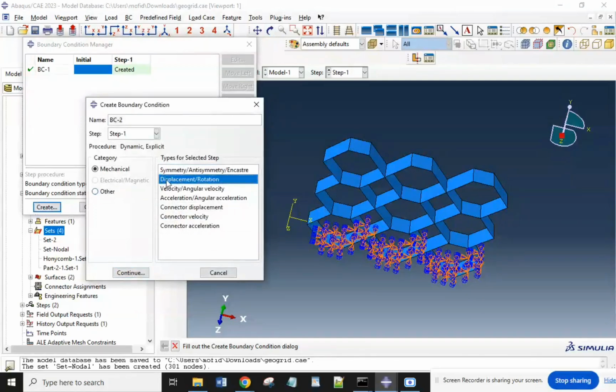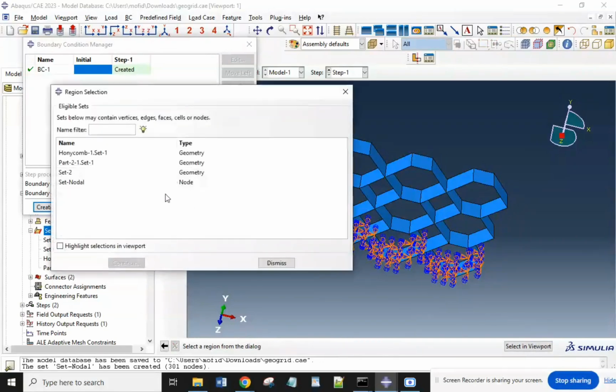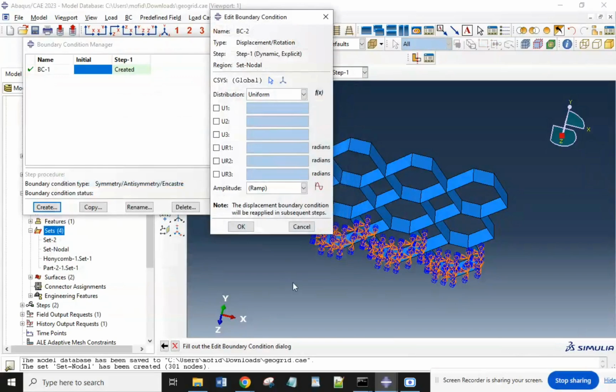Another is a displacement rotation. The step is step 1. We select the set as a set nodal. So there is a Y axis, and we want to have, for example, 17, but negative here, because it's the opposite of the Y axis.